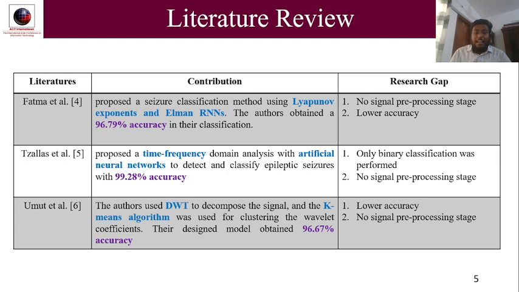Tijan et al. proposed a time frequency domain analysis with an artificial neural network to detect and classify epileptic seizures with 99.28% accuracy. Their research lacks: they only did binary classification here and no signal pre-processing stage was used. Umut et al. presented a DWT technique to decompose the EEG signal, and KNN was used for clustering the wavelet. Their design model obtained 96.67% accuracy.